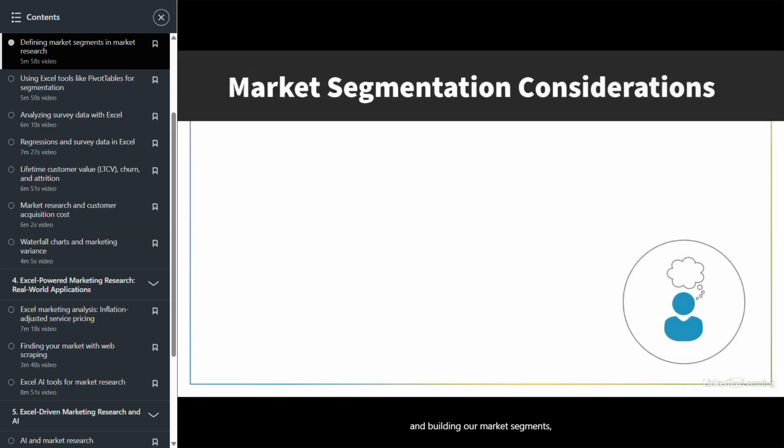Now, when we're going through and building our market segments, there are different considerations we want to take into account. First is measurability. We want to ensure that we can easily gather data on the characteristics of each segment. So I alluded to psychographic segmentation earlier. Maybe we think that understanding our customers' values and lifestyle would be very valuable. But if we can't get the data on it, it doesn't really matter. It's a moot point. It's an academic point, right? We've got to be able to measure something about the customers in order to segment them effectively.